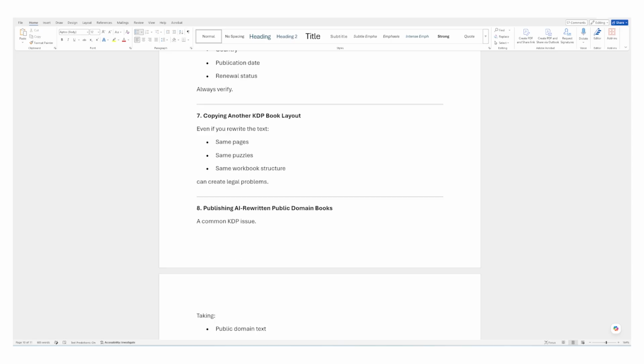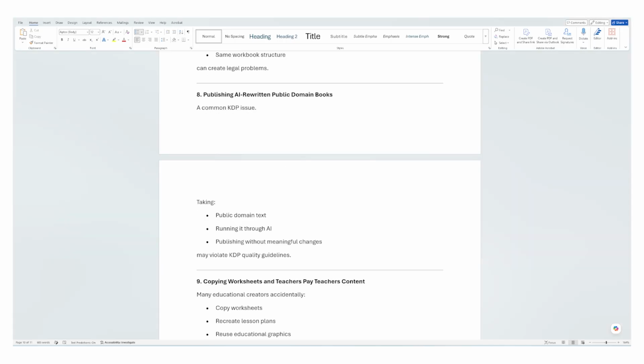Number 7: copying another KDP book layout. So you have the same pages, puzzles, workbook structure. So you want to avoid that. A simple way to avoid this is to add different characters. You can add different characters, you can add different text, and just use the same ideas that they're using, but you don't use the same characters or the same format that they're using.